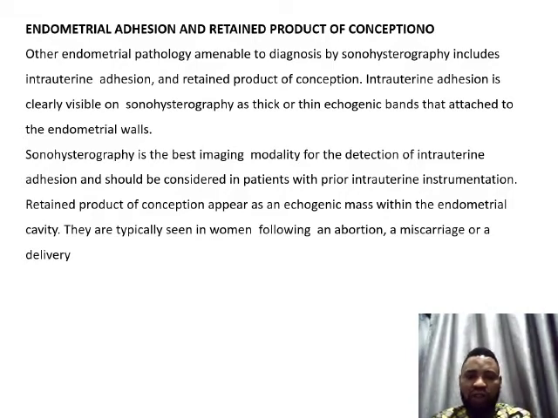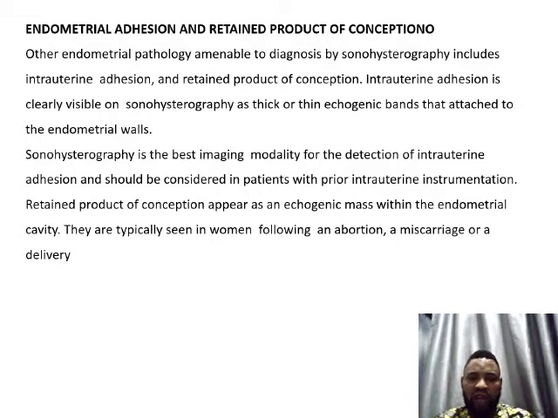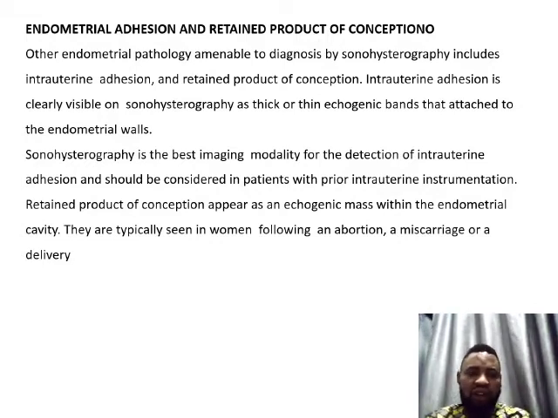with prior intrauterine instrumentation. Retained product of conception appears as an echogenic mass within the endometrial cavity. They are typically seen in women following an abortion, miscarriage, or a delivery.